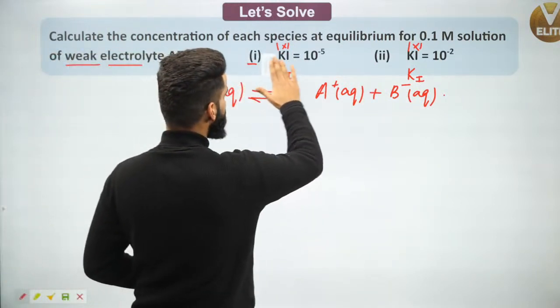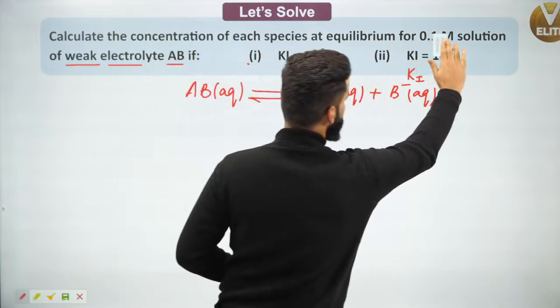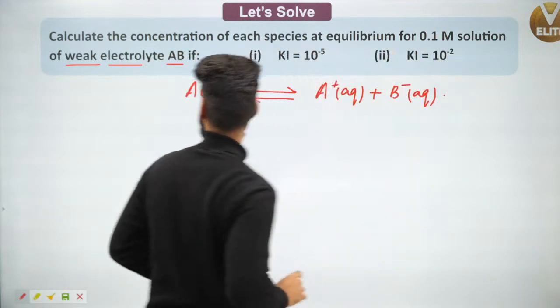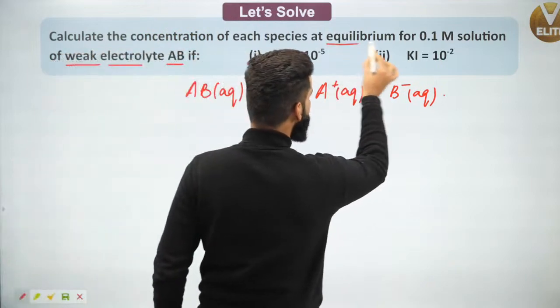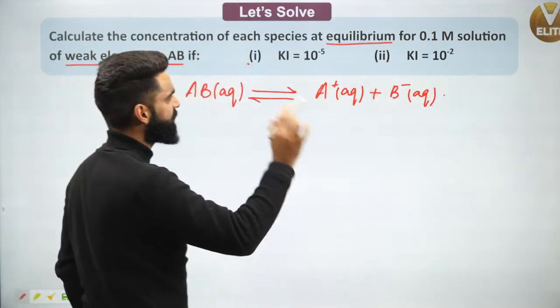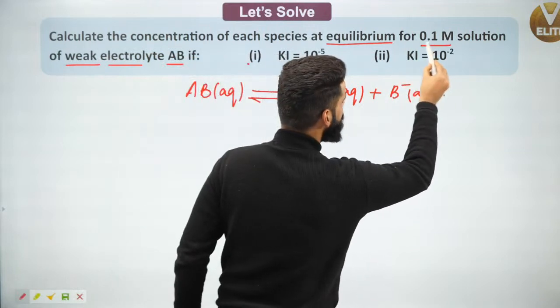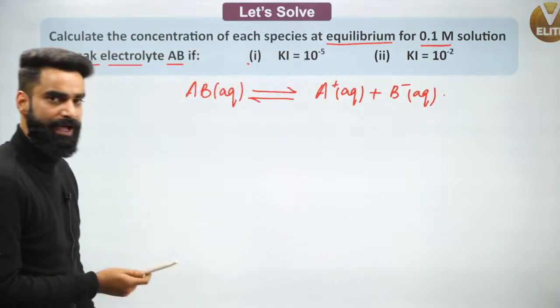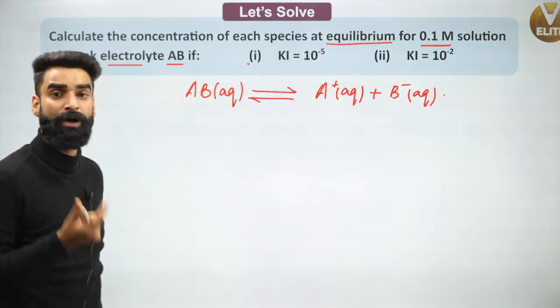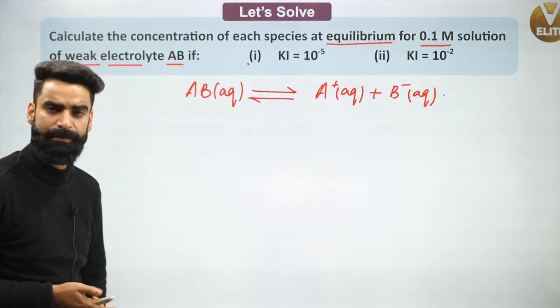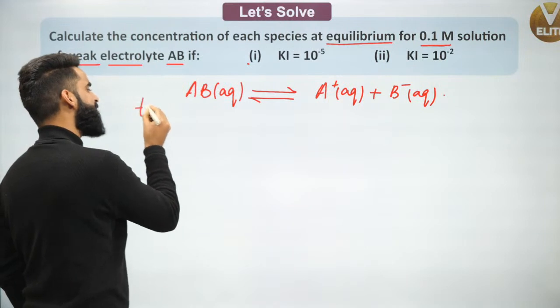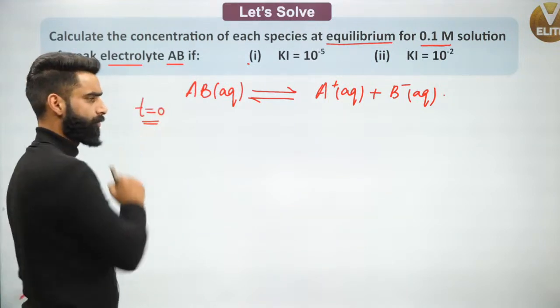Now, people, understand one important thing. We have to calculate the concentration of each species at equilibrium for 0.1 molar solution of weak electrolyte. So basically, we have got 0.1 molar of this weak electrolyte. Now I'm writing at time t equal to 0.